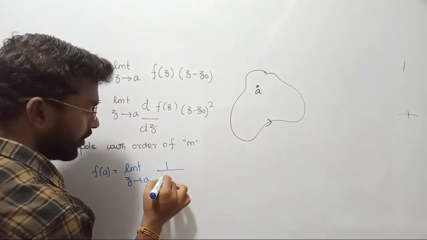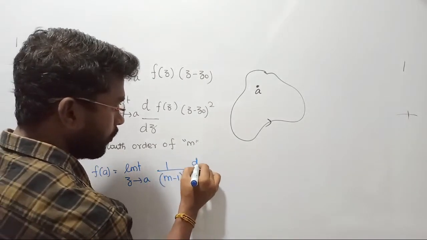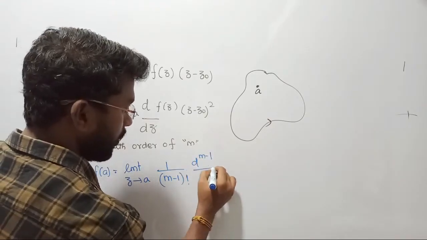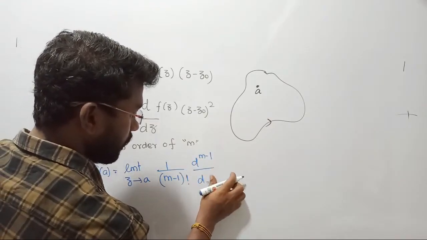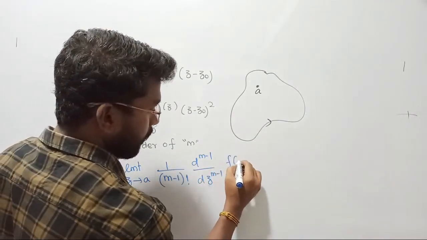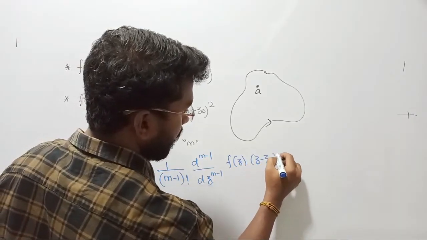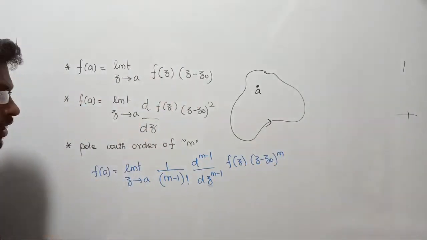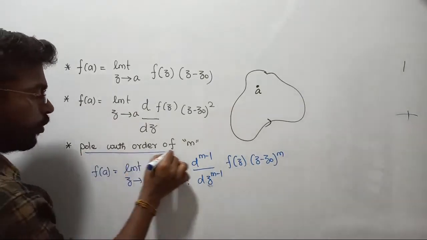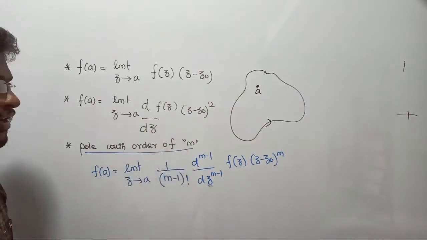Once again, z approaches a only, whereas your function can be defined as 1 upon (m minus 1) factorial into d power m minus 1 upon dz power m minus 1 into f of z into (z minus z naught) whole power m. Clear? So that is the formula to obtain the residue of a pole with the order of m. I hope things are very clear to you. Just remember it, that is enough.